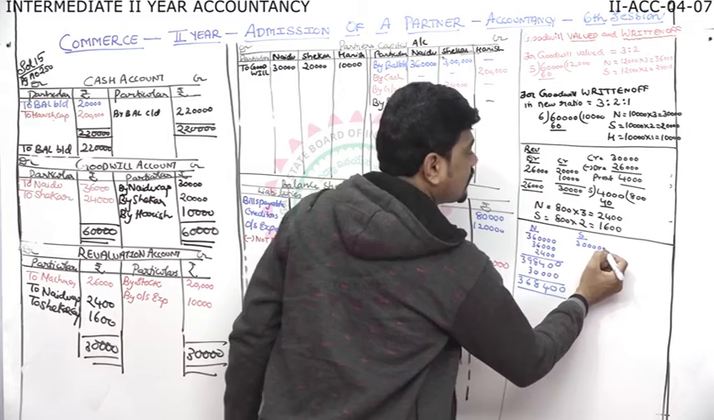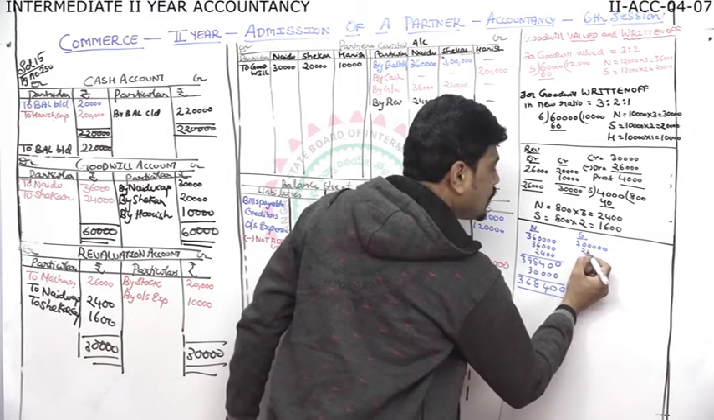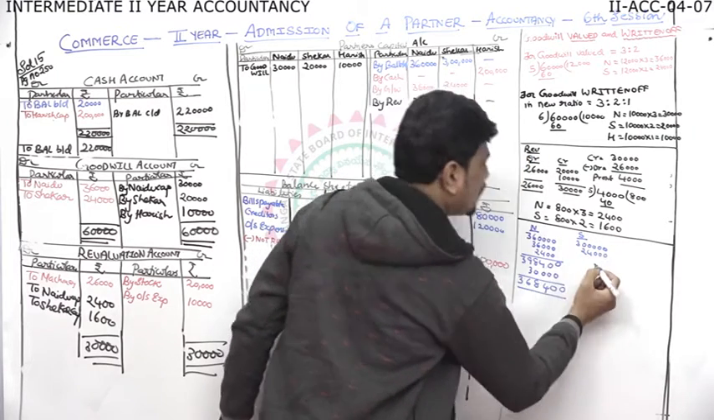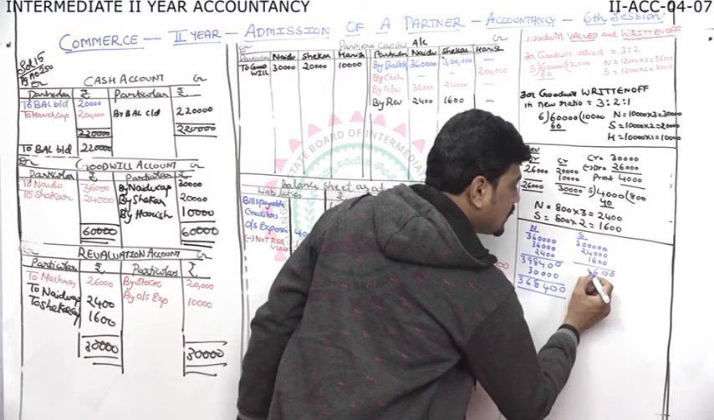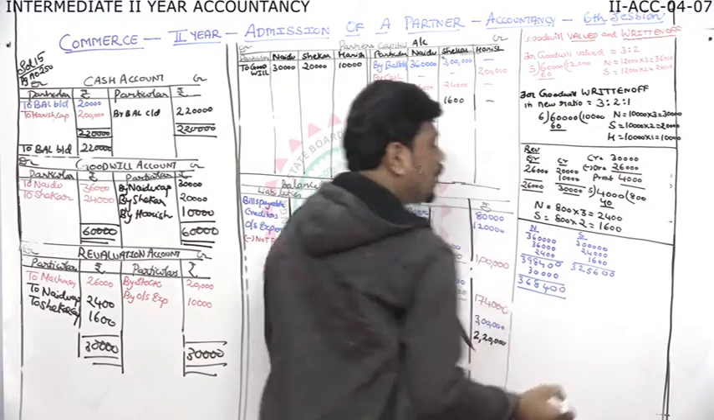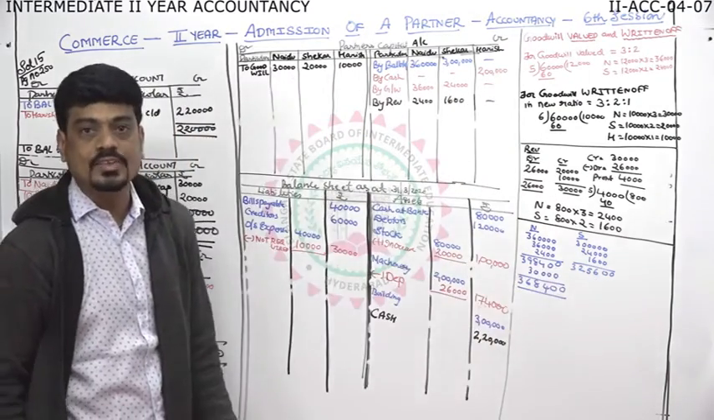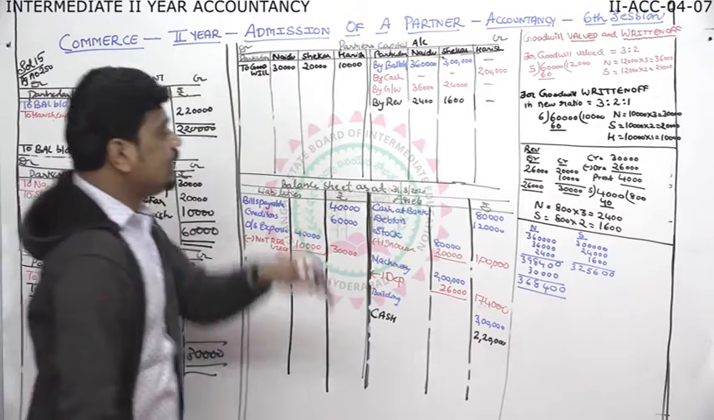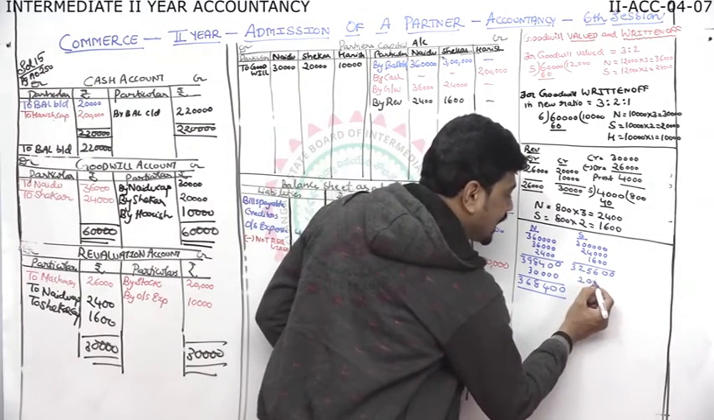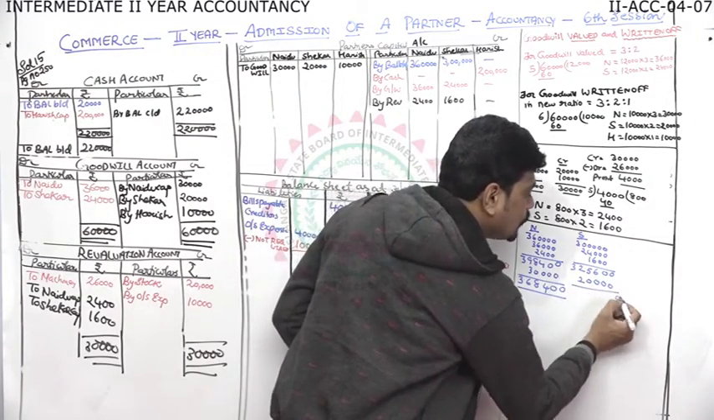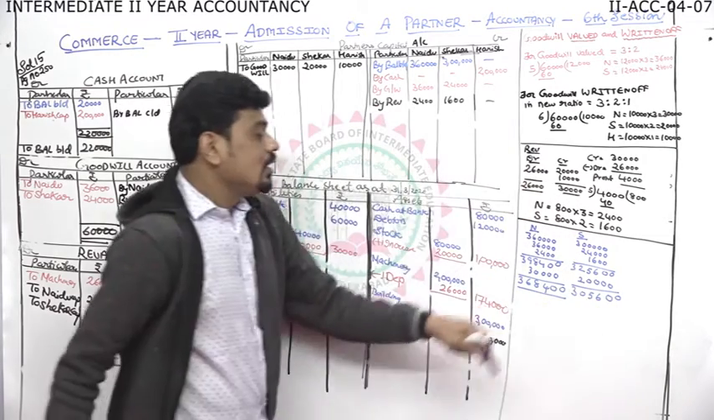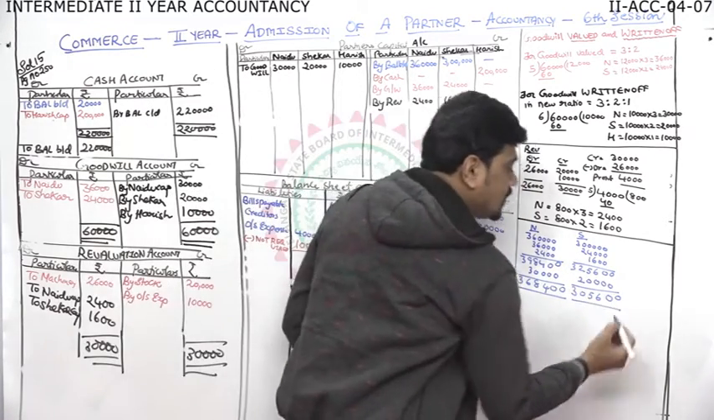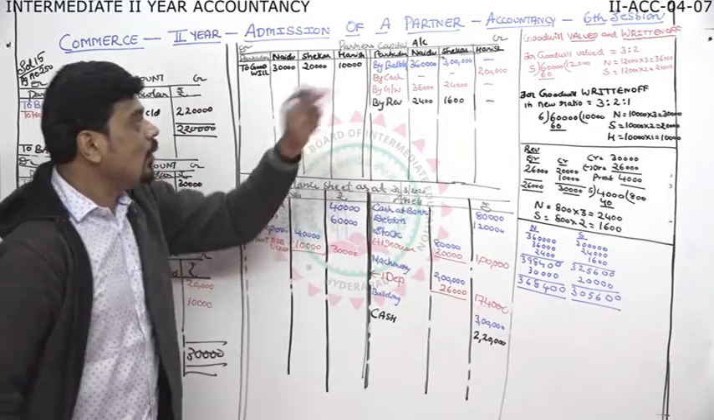3 lakhs, then 24,000, then 1,600. So credit total is 3,25,600. From that debit 20,000 will subtract. So 3,05,600. Now Harish.